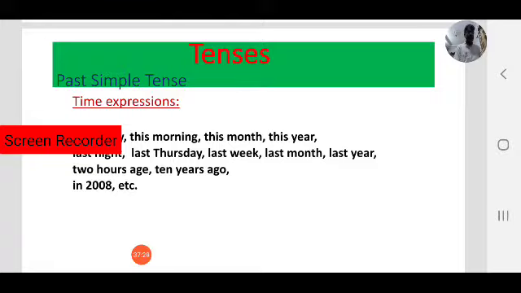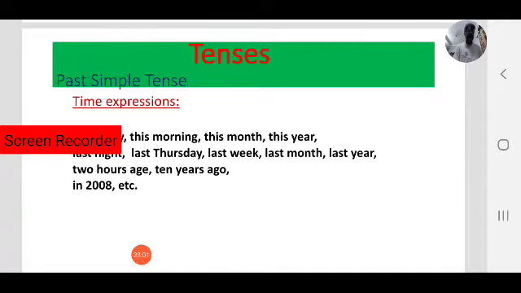Then we use daily, regularly, every week, every month, on Monday, every Saturday. These are time expressions of present simple. Present continuous means the activity is happening at the time of speaking. Now, at present, at the moment. These are time expressions of present continuous.